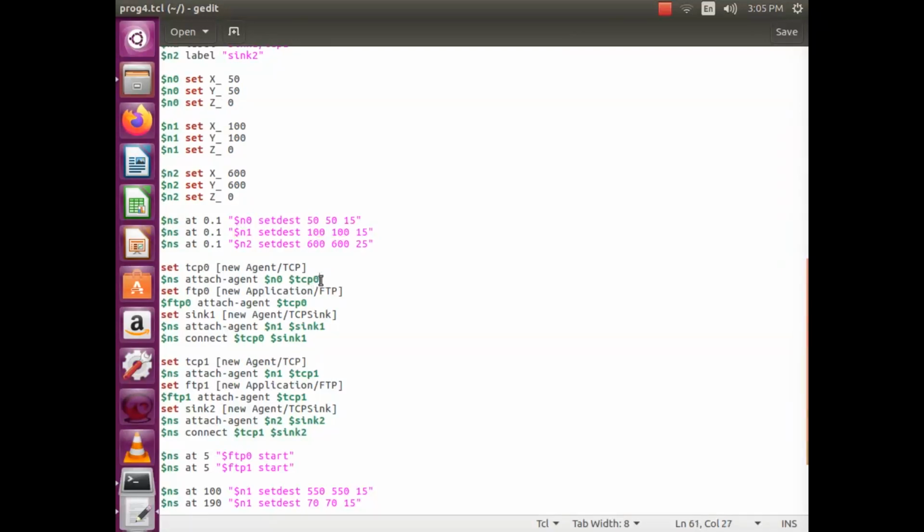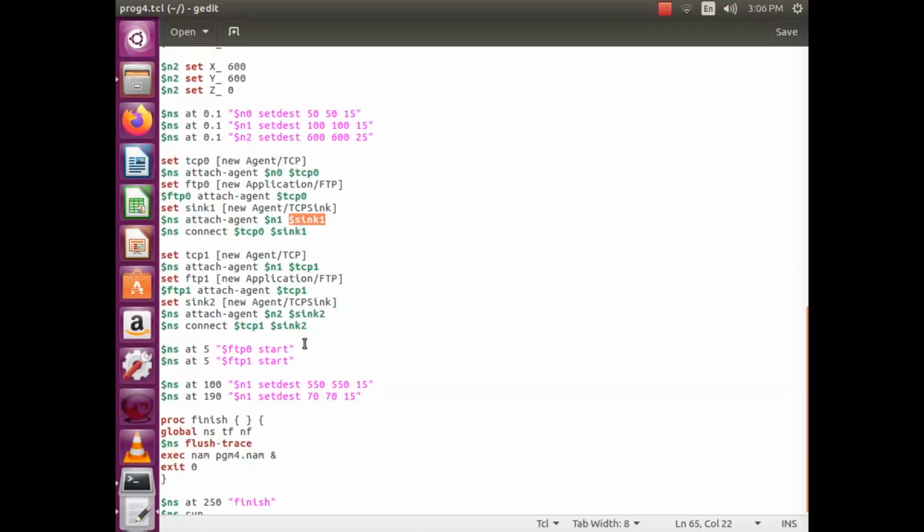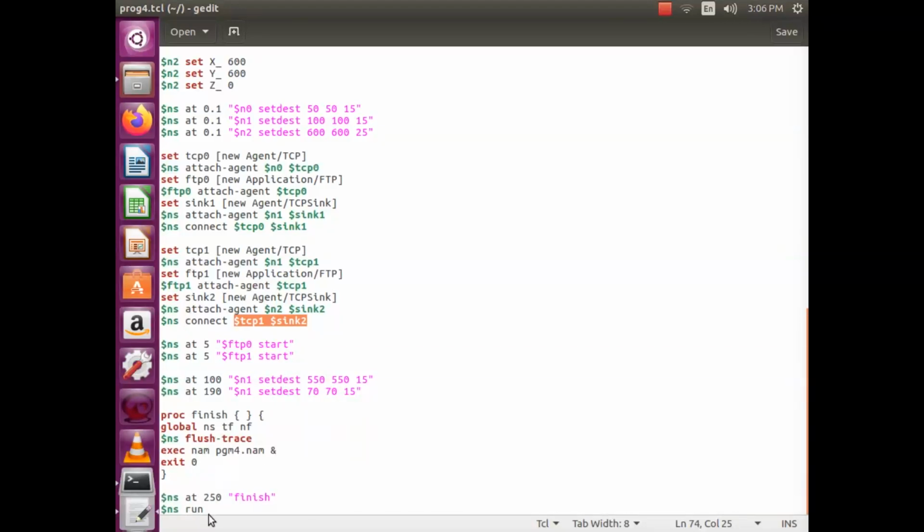Then we attach n0 as a TCP node and it starts sending the data. n1 is a sink node, it will receive the data from n0. Then n1 can be TCP. So connect TCP 0 to sink 1, the first basic service set. Then the second basic service set, TCP 1 to sink 2. This establishes the connection.